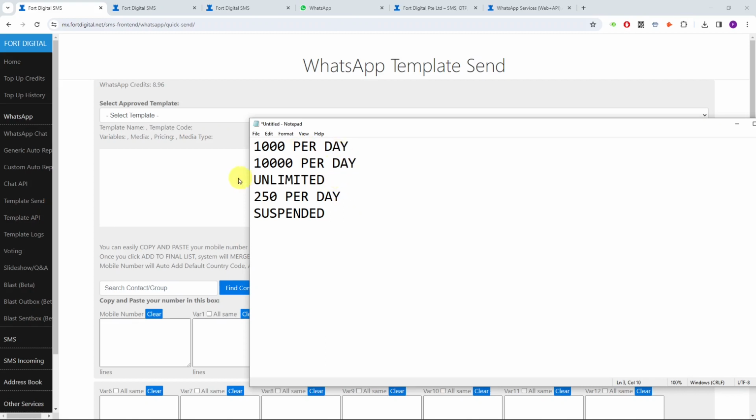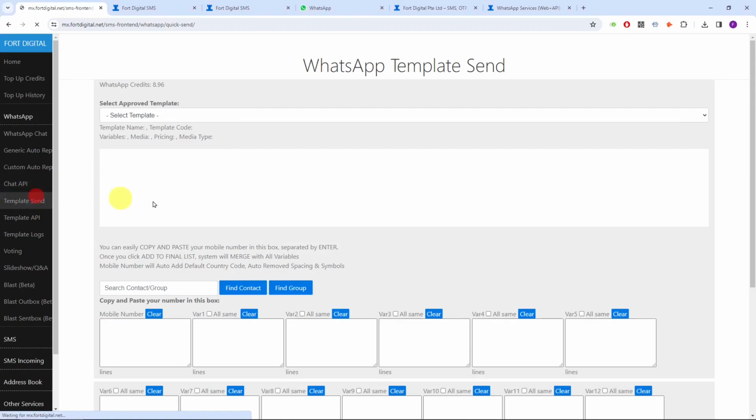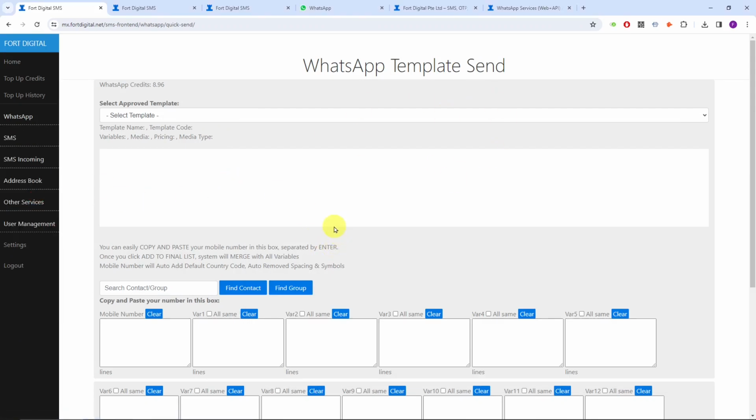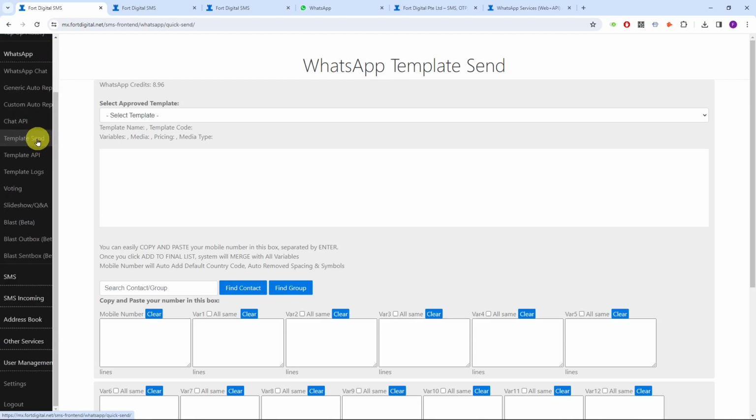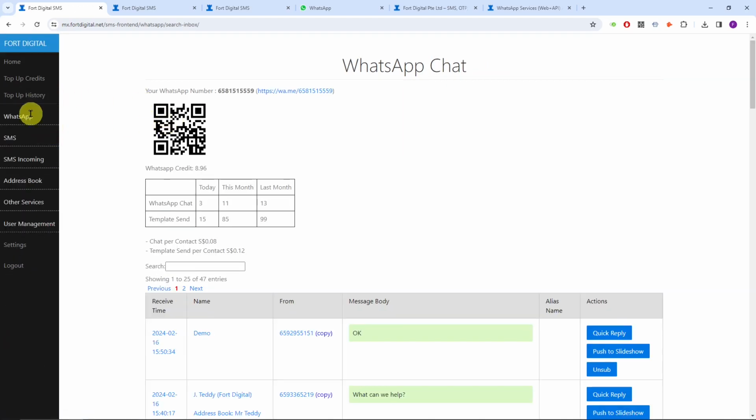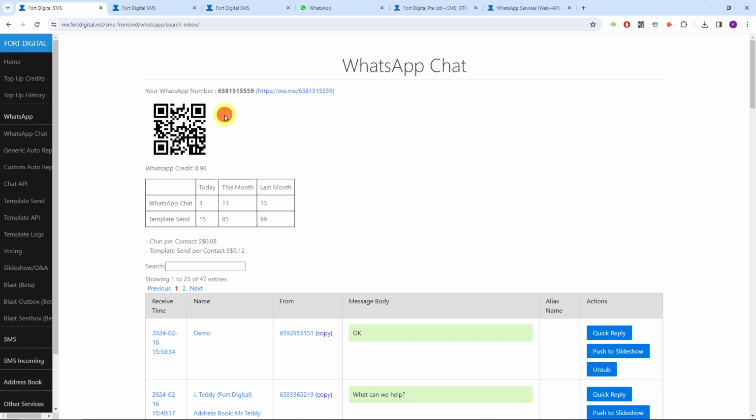So make sure that you send any kind of notifications, reminders, and so on using the template send, but not marketing messages. This is our recommendation. So this is the tutorial for these WhatsApp systems. If you want to set up your account, let us know. The best is to set up using your own Meta or Facebook business account. If you don't have one, please set one up. It's free, and make sure your Meta account is verified.